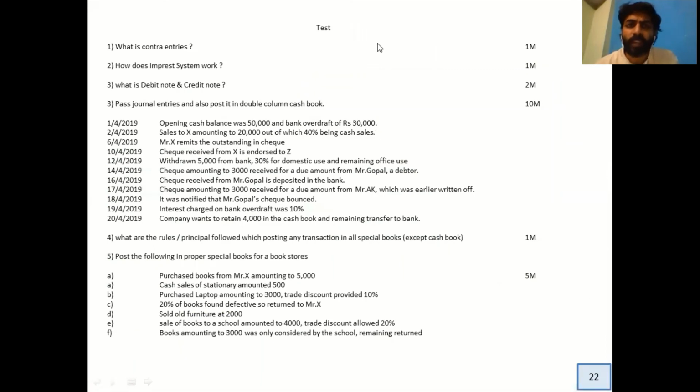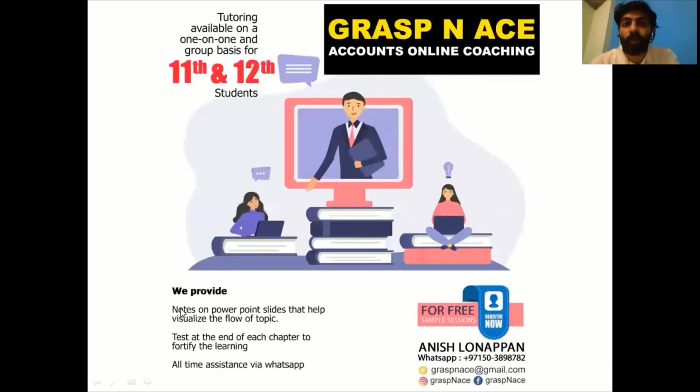In this next slide, you've got a small test, and the test is sum number 4 and sum number 5. If you attempt this test, I'm sure you will be thorough with this chapter. With this note, I end the class. Please attempt this chapter's sums, make a PDF and email me. I will definitely correct and get back to you.